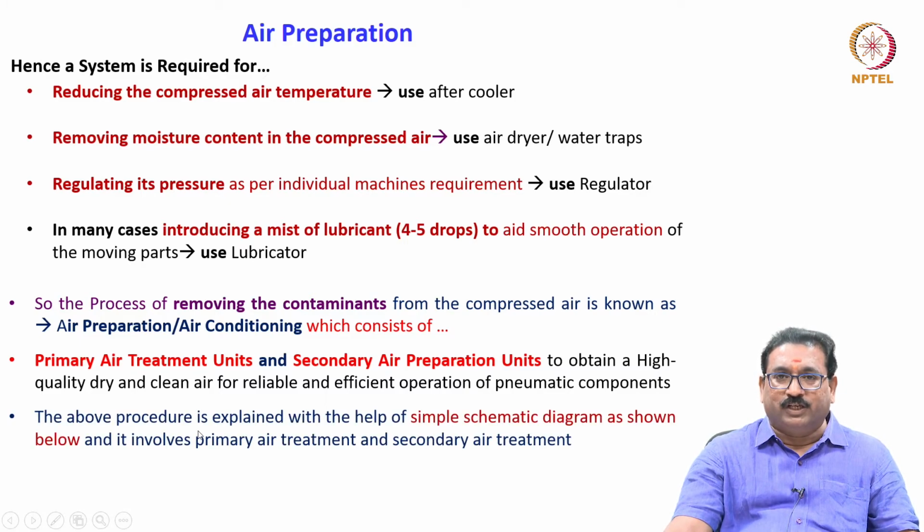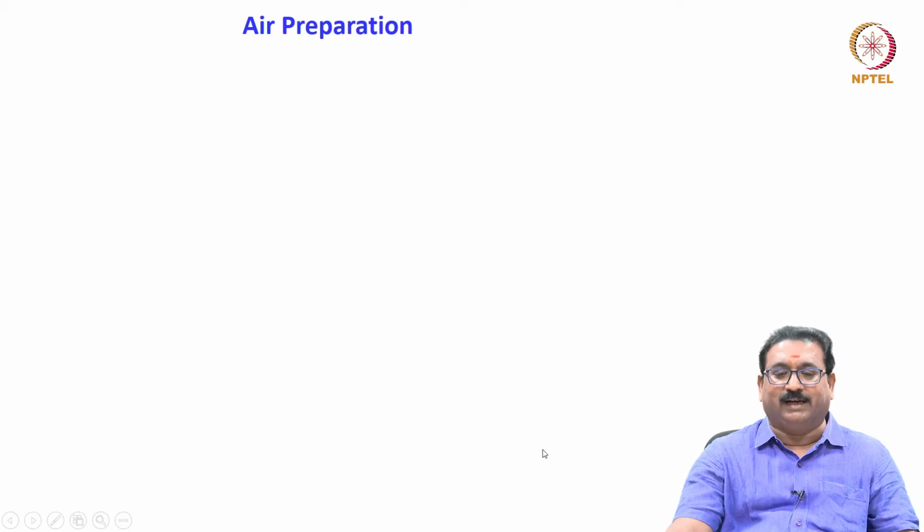The above procedure is explained with the help of a simple schematic diagram as shown in the figure below, which includes the primary air treatment and secondary air treatment.